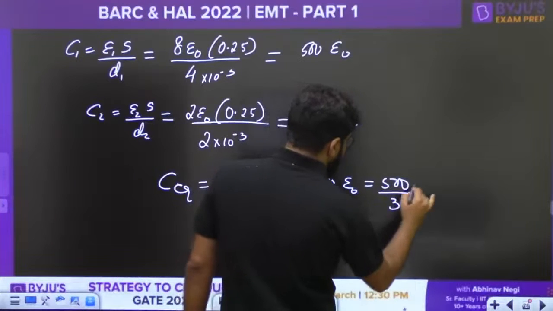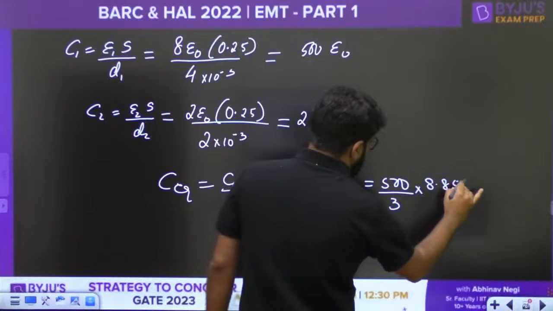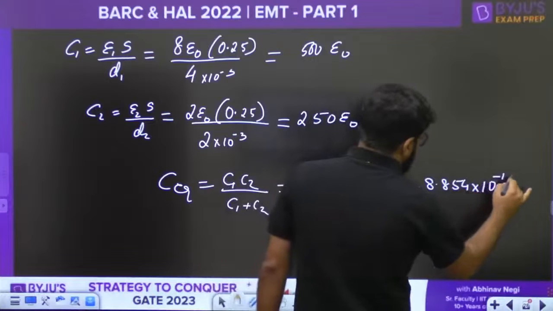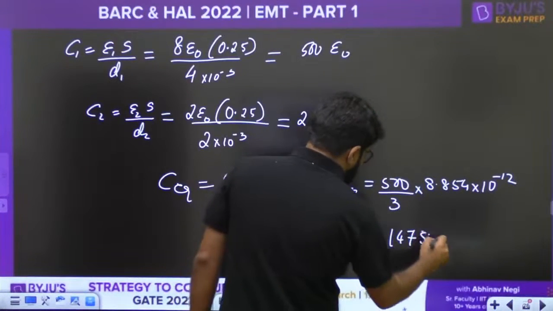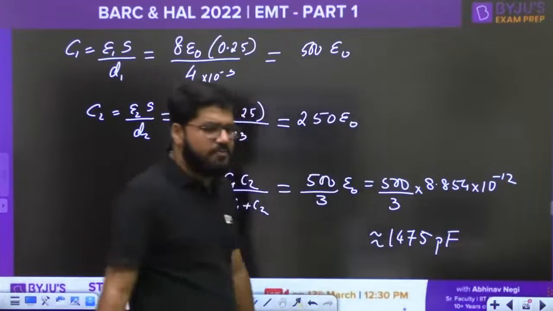This is going to be 8.854 into 10 raised to the power minus 12. Minus 12 will go into picofarad. Solve it up. Approximately you are going to get it as 1475 picofarad.